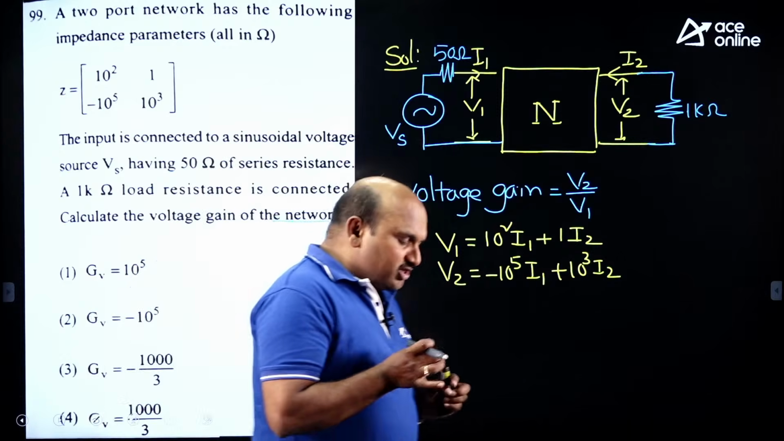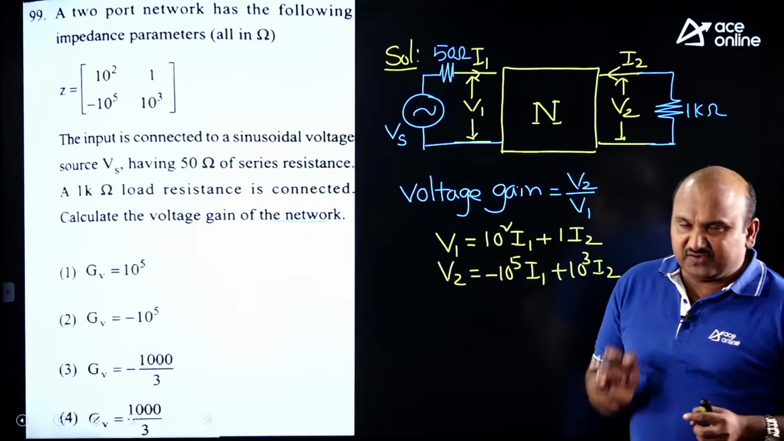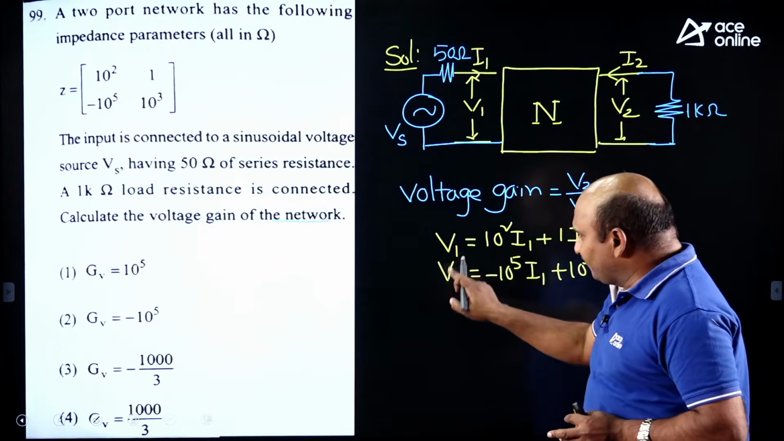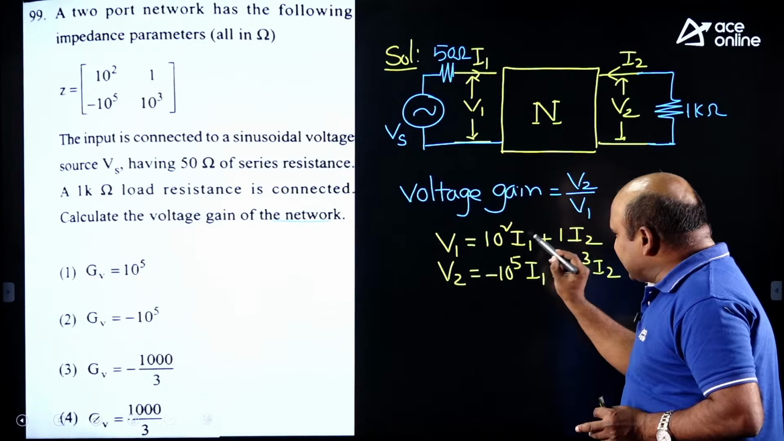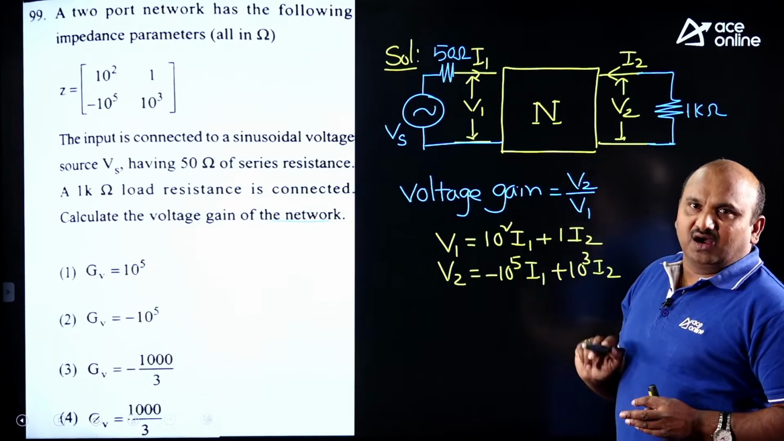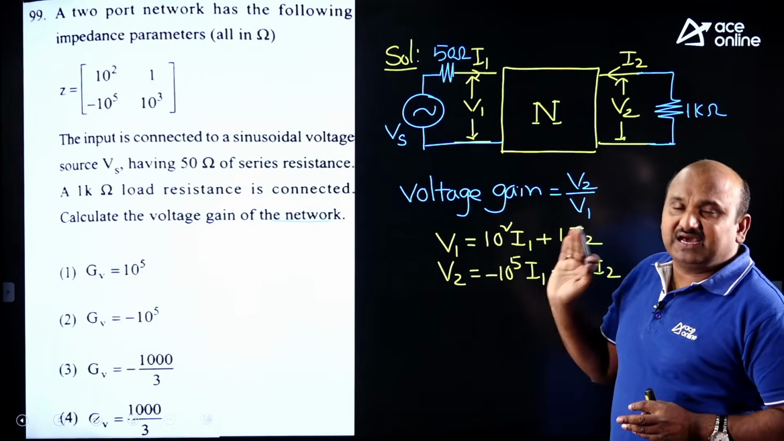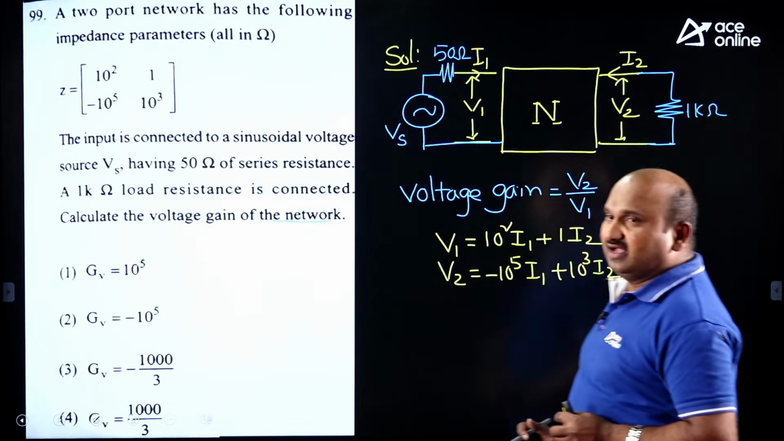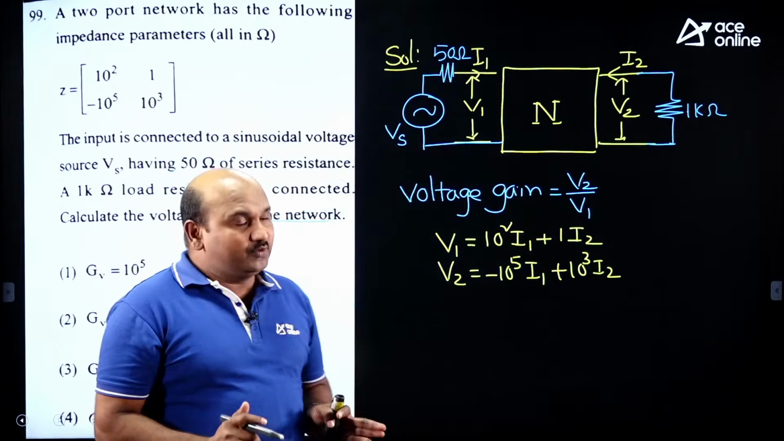And finally, what do we need to get? V2 by V1. Guys, if you want the ratio V2 by V1, we should express I1 in terms of I2 or I2 in terms of I1. That value you will get. For that, he was given this data. He was connected with a 1 kilo ohm output.